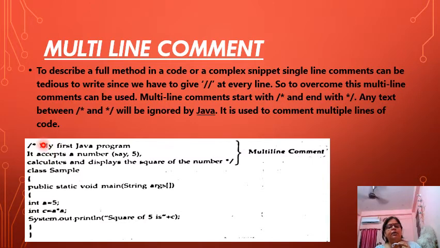See, here we have written this multi-line comment. It accepts a number, calculates and displays the square of the number. This is a multi-line comment. In it you have shown what you are going to do in the program. In single line comments, you have to comment on each and every line, but with a multi-line comment above, you can comment in just two or three lines.